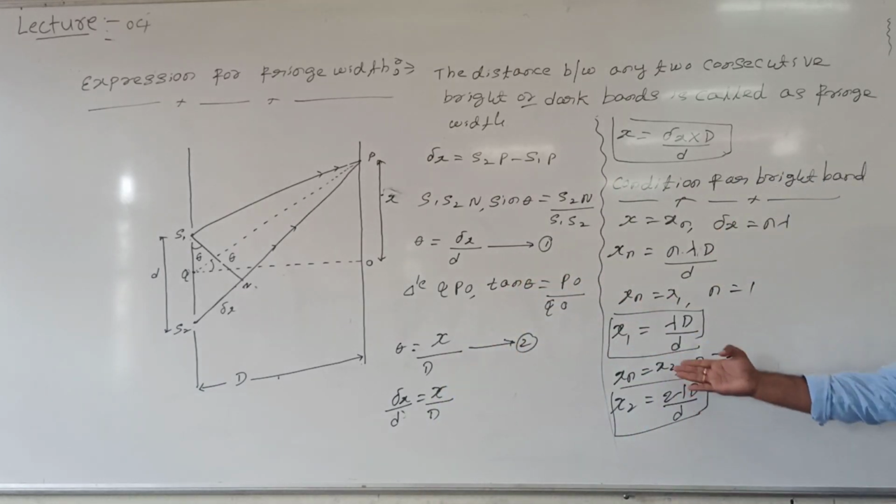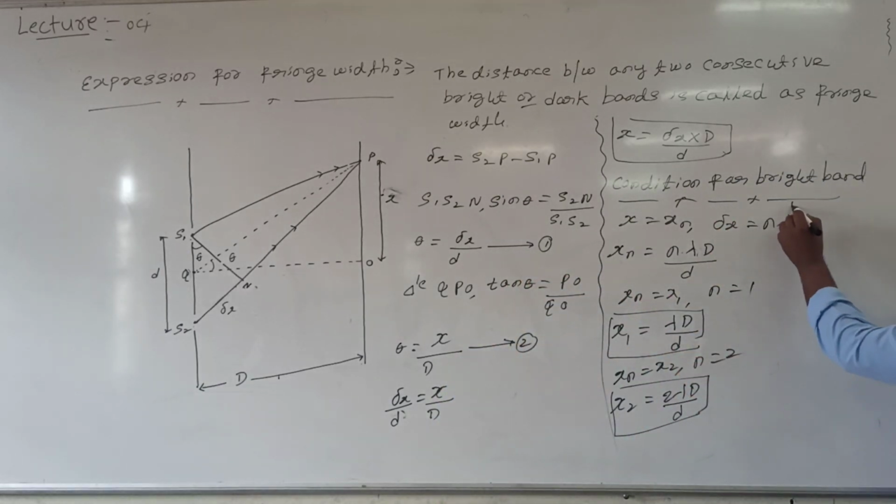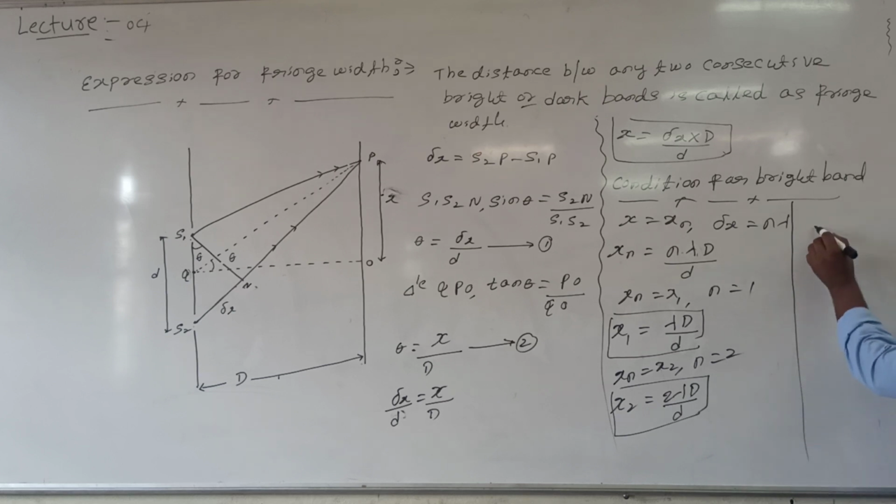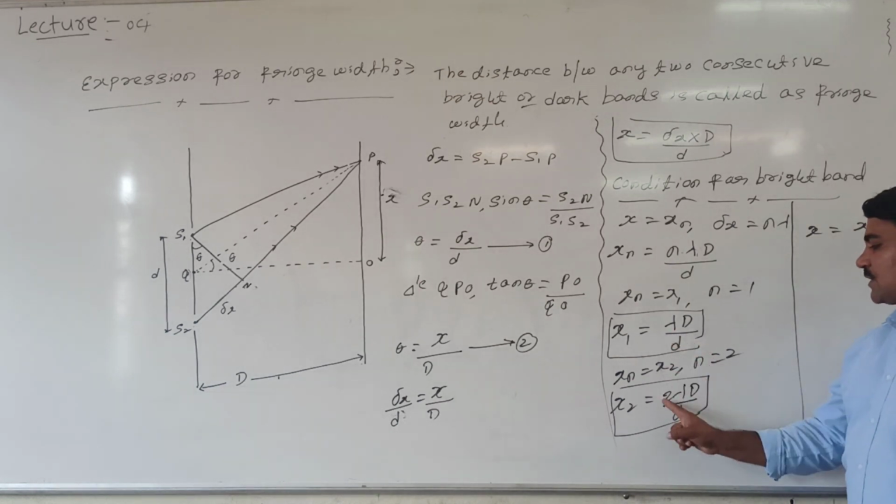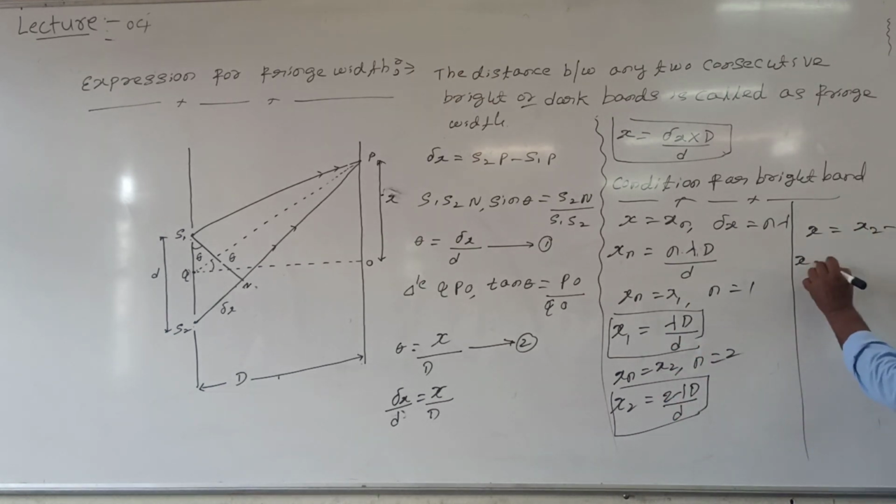So fringe width is x2 minus x1, which is 2 lambda capital D divided by small d minus lambda capital D divided by small d. Then the expression for fringe width is lambda D divided by small d.